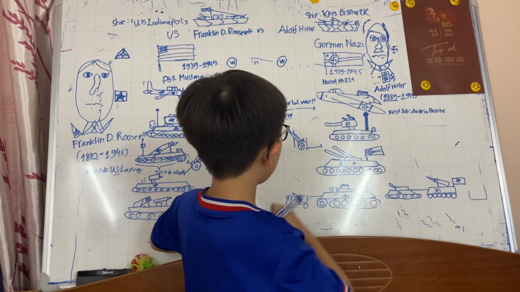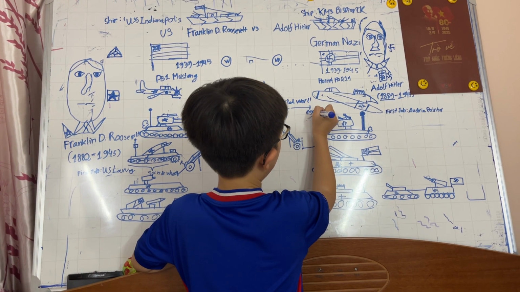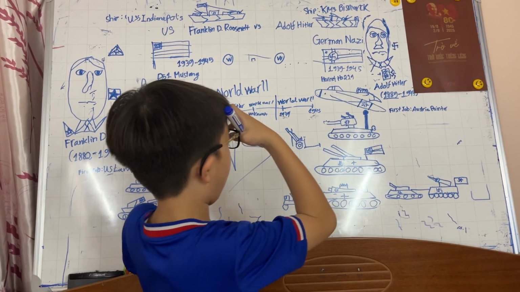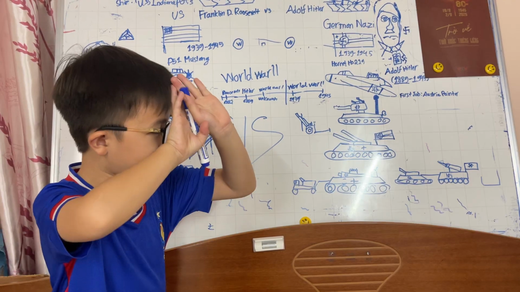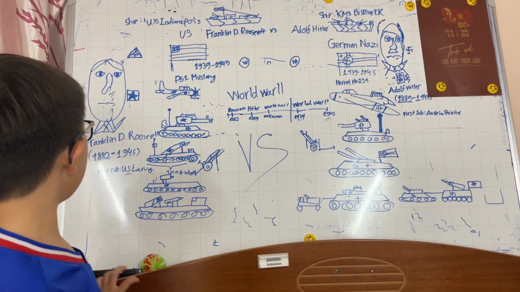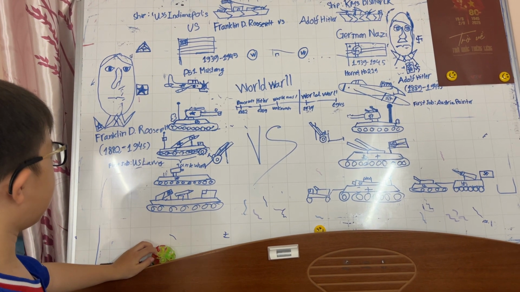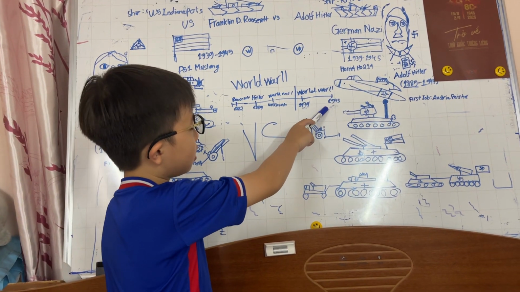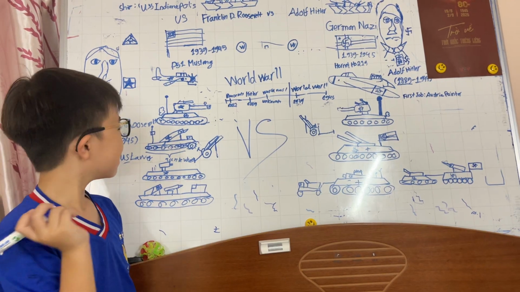So then we're going to put here 1945. That time World War II finished, completely finished. Adolf Hitler and Franklin D. Roosevelt died in 1945, the same time when World War II finished.